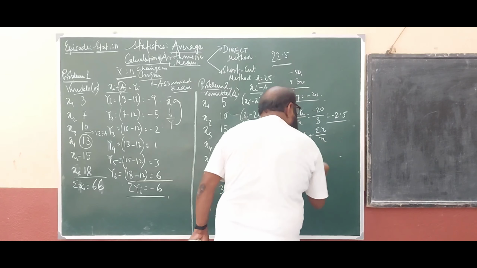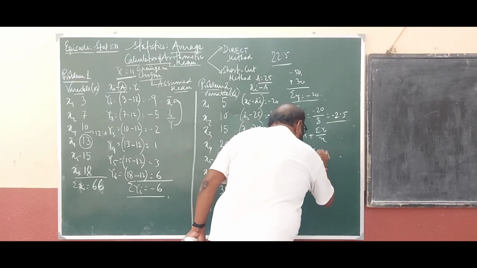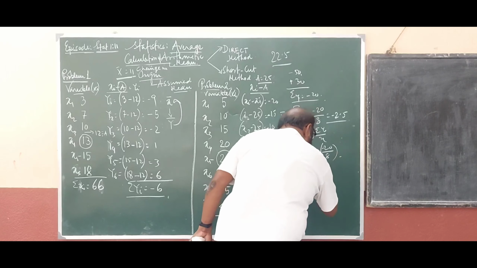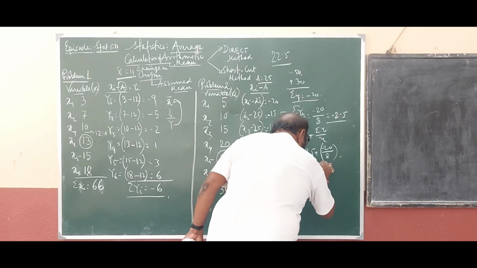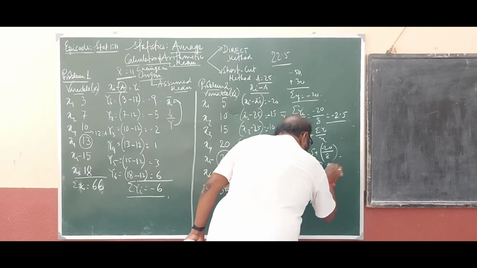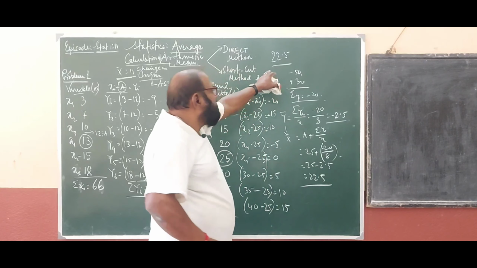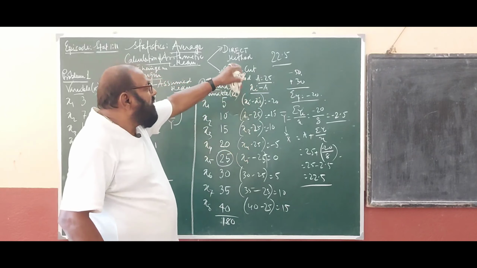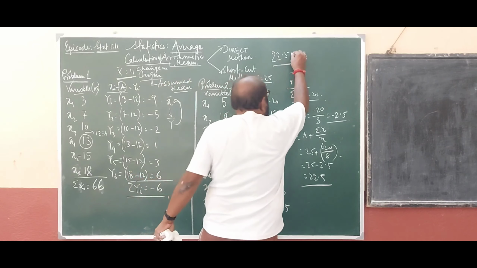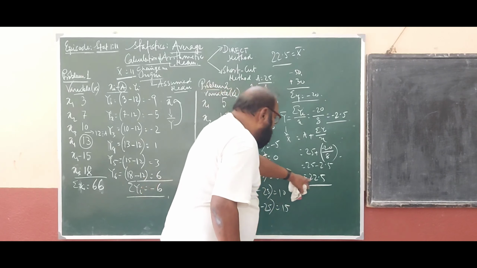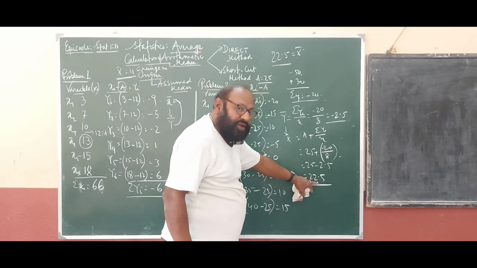A equals to 25, and the value of summation yi by n is minus 20 divided by 8, so it is 25 minus 2.5, so it is 22.5. Clear? That I have done. So in direct method we have found out arithmetic mean as this one, in indirect method also we have found out arithmetic mean in this way.